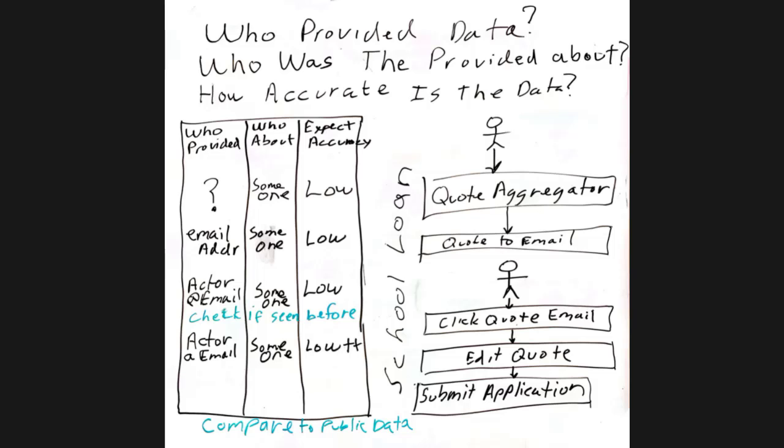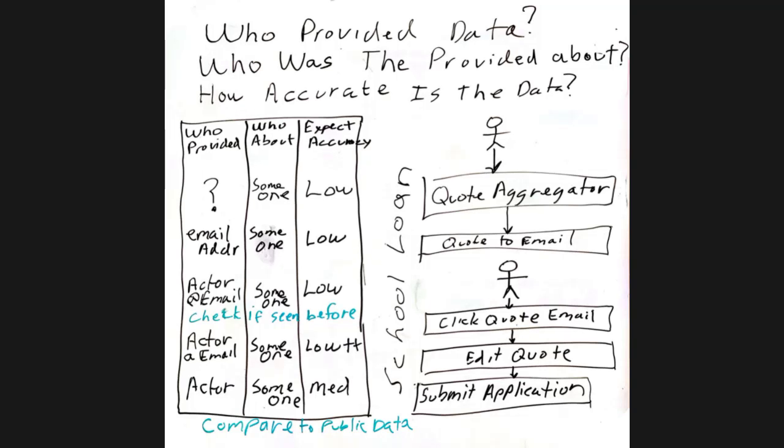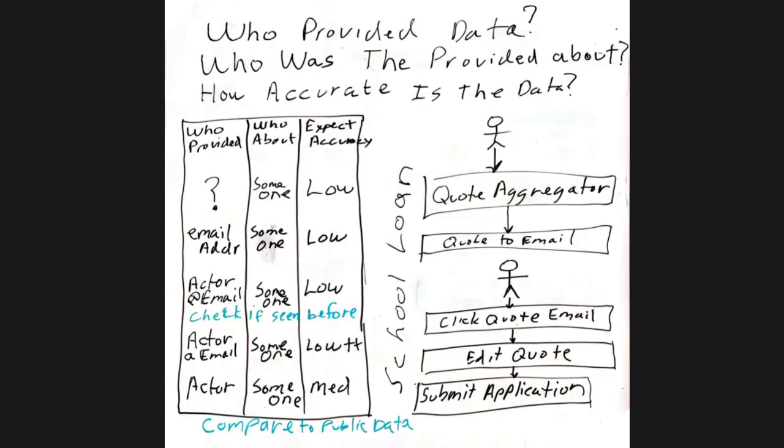and our trust in the data at this point, maybe we're optimistic. At this point, I'm going to claim that I have some idea who the actor is, like who's providing the data. I still think it's someone. I don't actually know if the person providing it is the same person the loan's about.